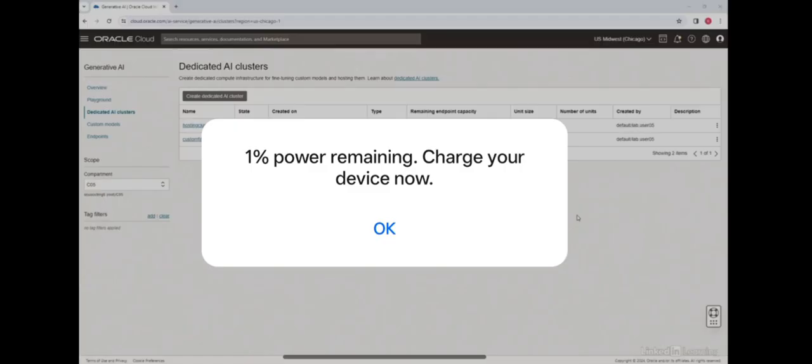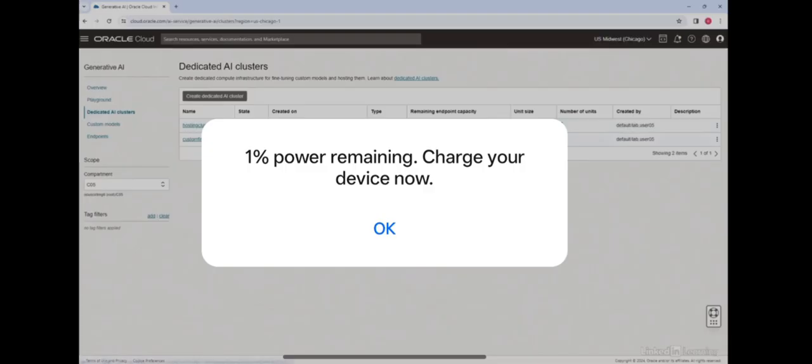Alright, so that process literally took a couple of minutes, and both the hosting cluster and the fine tuning cluster are created here, and you can see the type is listed, fine tuning here and hosting here. And also for hosting, as I said, if you are using T-Few methodology or T-Few technique, you can actually host up to 50 models on the same cluster. So you can see that listed here. It also says the unit size, so small cohere for both, and for fine tuning we require 2 units, so that's listed here. And for hosting we need a minimum of 1 unit, so that's listed here as well.